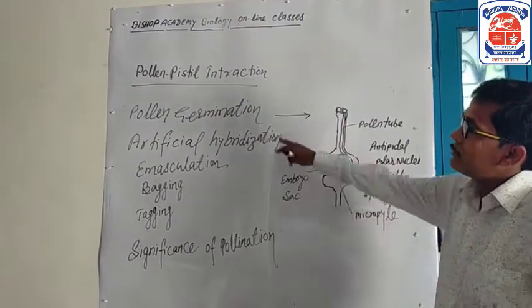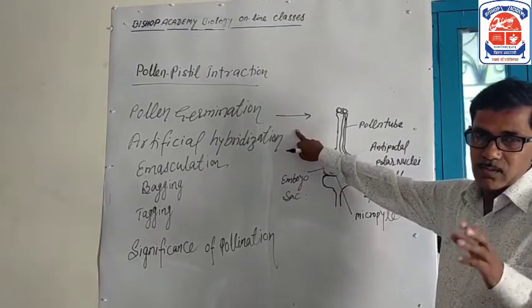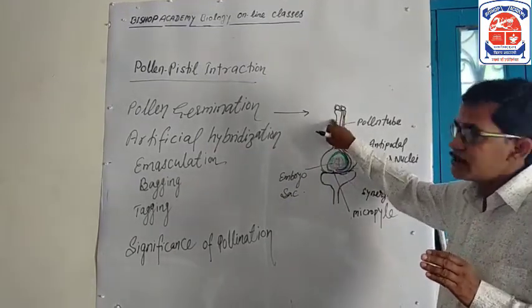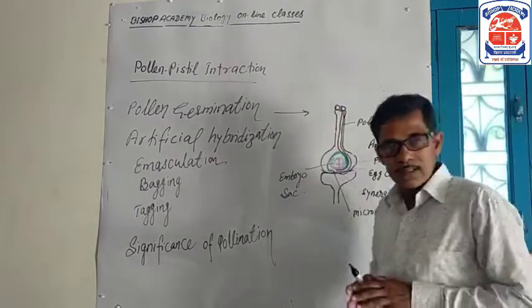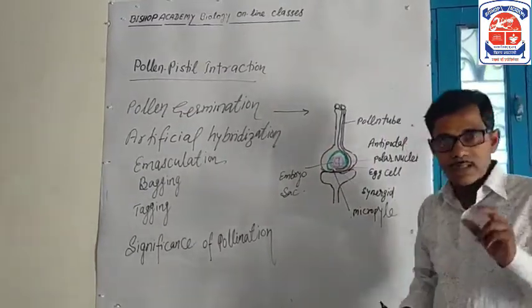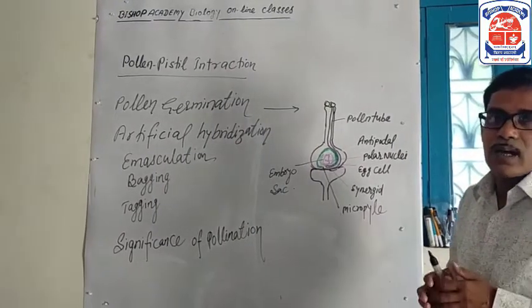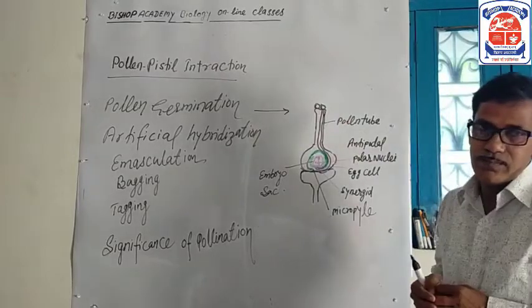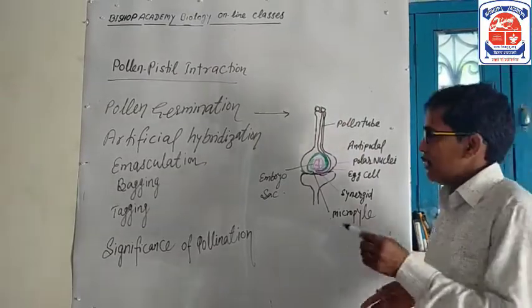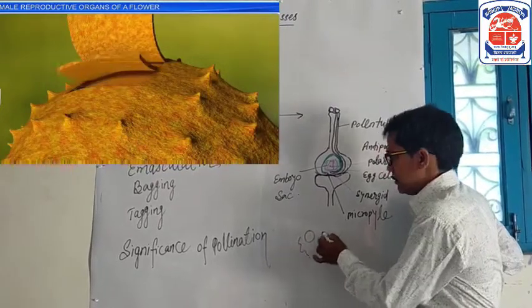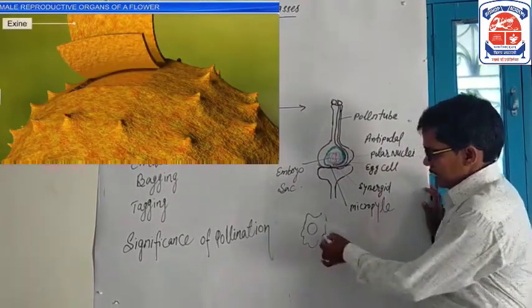Next, what is pollen germination? When the right type of pollen grains are shed on the stigma, it germinates by absorbing nutrients, and the stigma also contains hydrolytic enzymes. And as you already studied in previous videos, enzyme